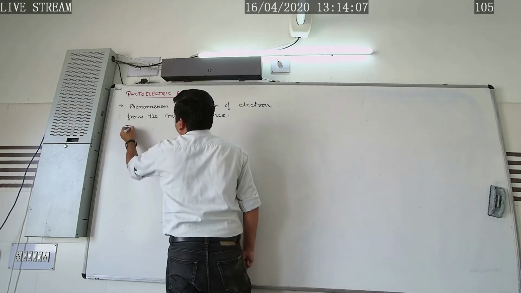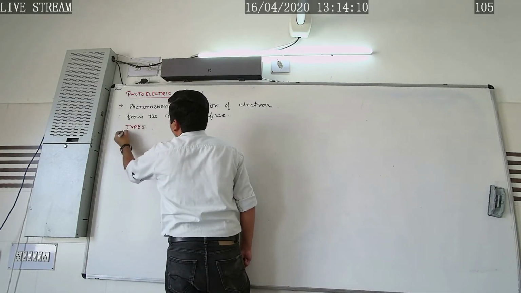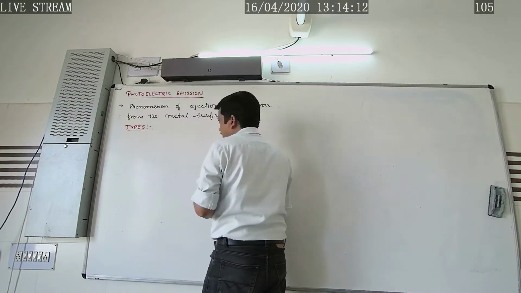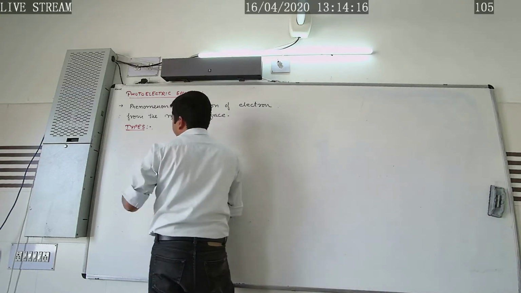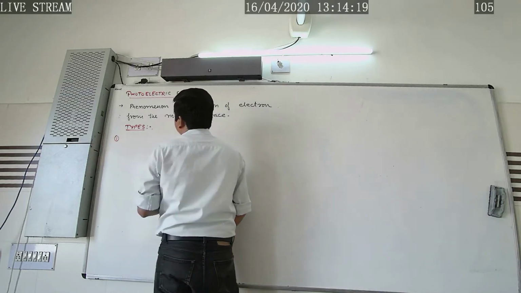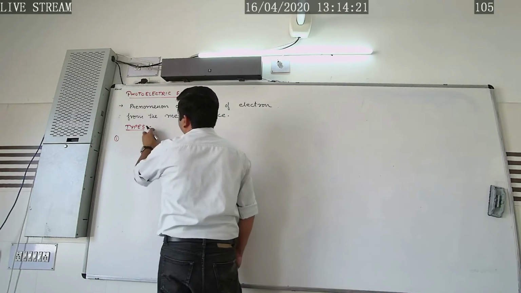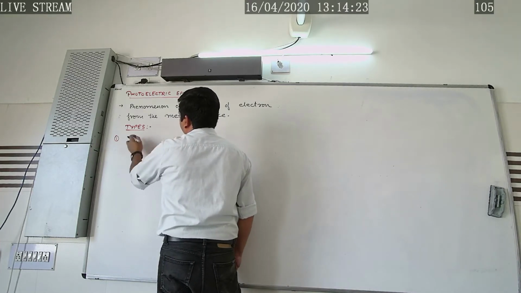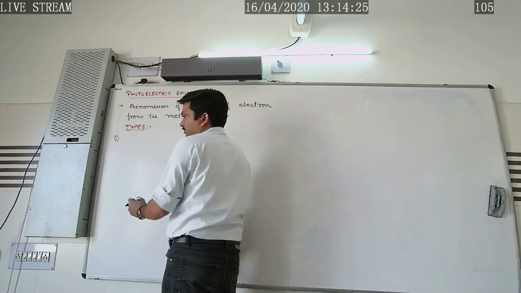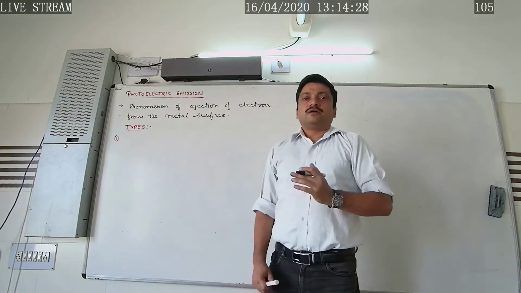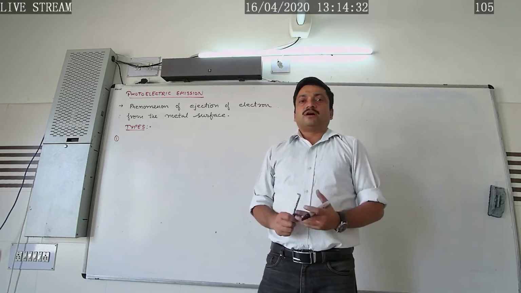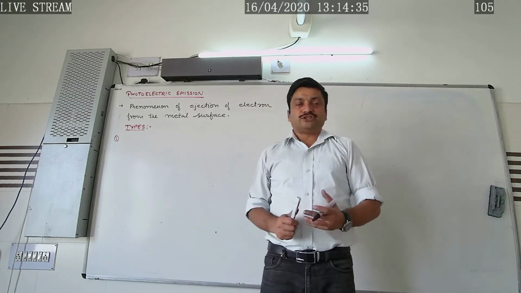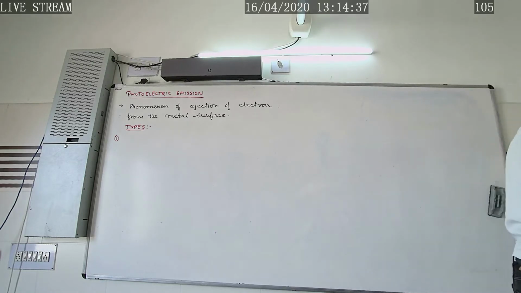How many types of photoelectric emissions are there? We have mainly three types. The first one is thermionic emission. The second type is field emission or cold emission, and the third one is photo emission. So we have classified this into three categories.